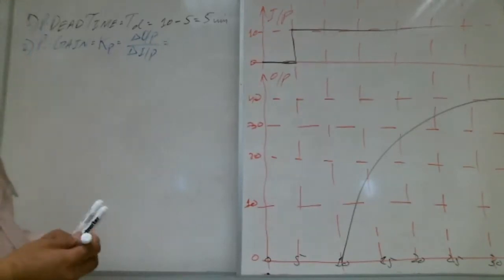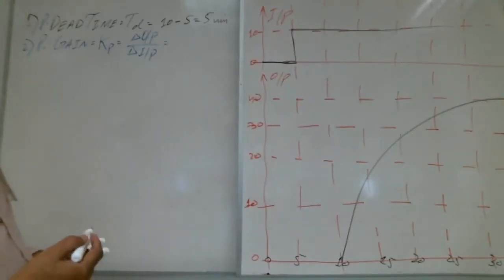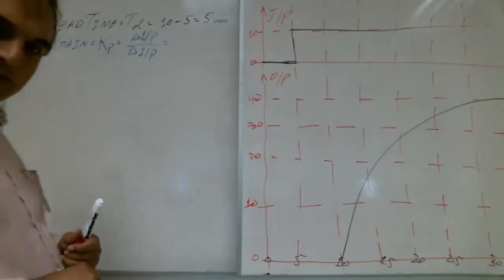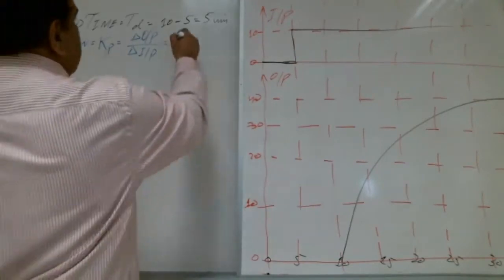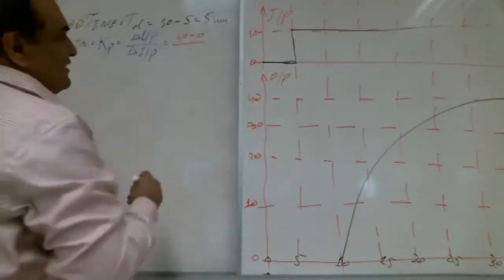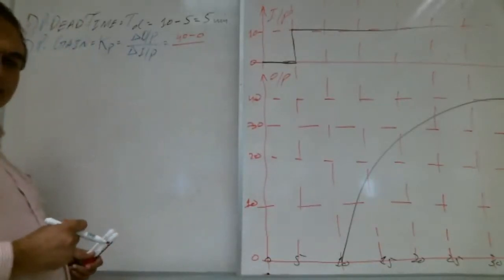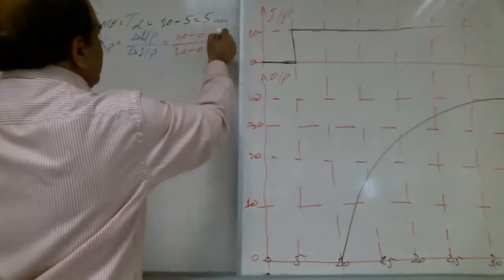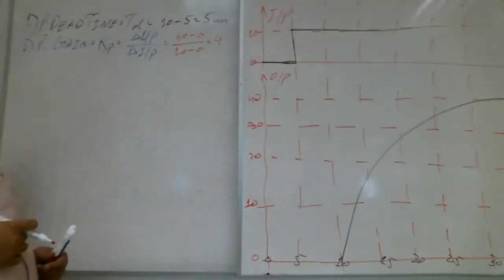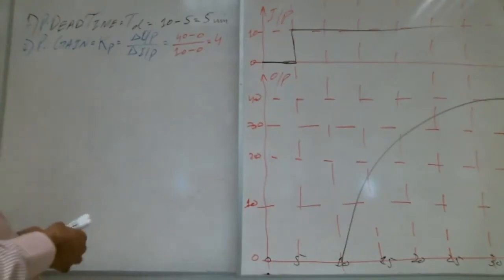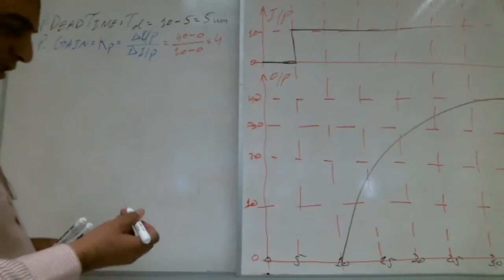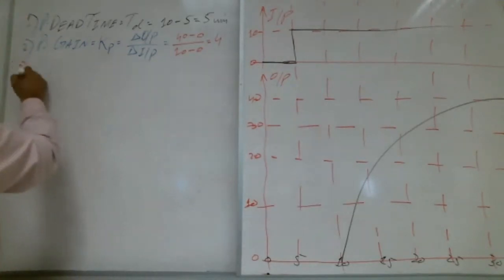How much is the change in output? 40 minus 0, that is 40. How much is the change in input? 10 minus 0. Very good. So 4 is the gain. Right, Shabab? Right. That's good.